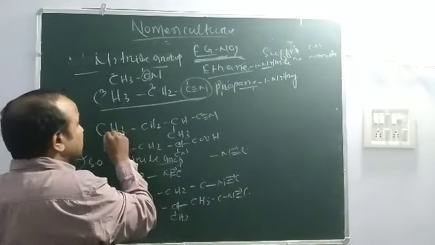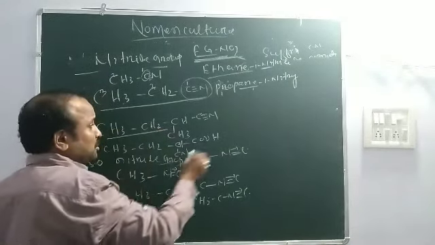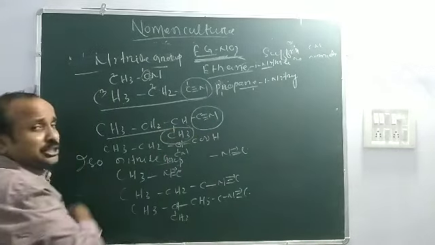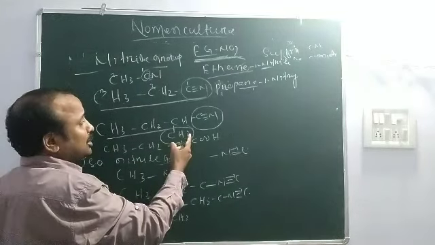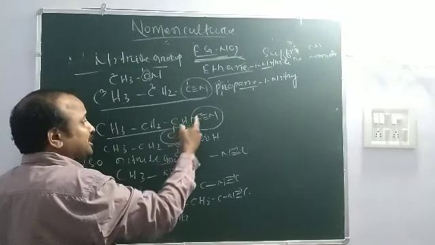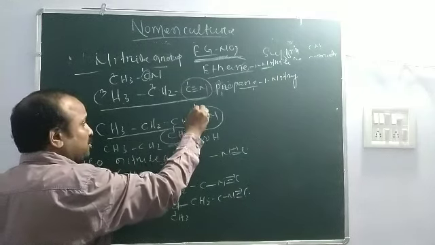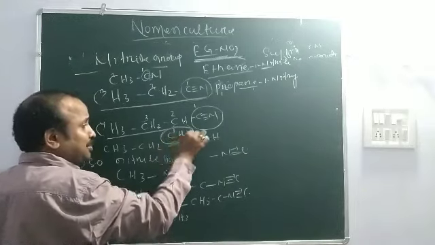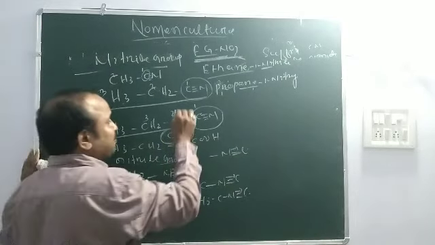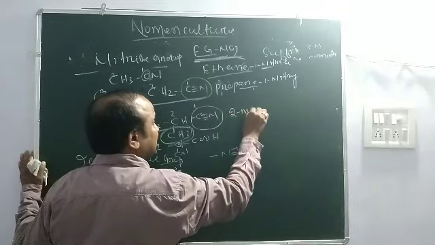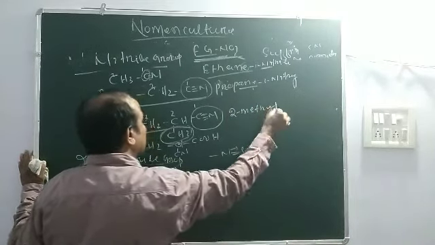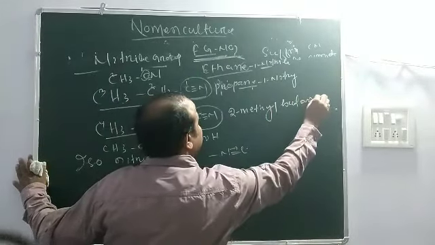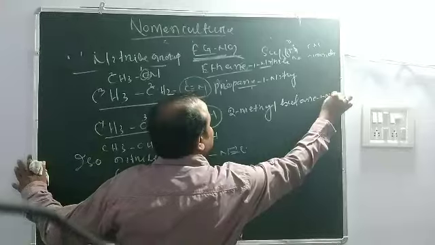Then you see in this organic compound, this is the functional group, nitrile, and this is a substituent group, methyl. CN has the higher priority, so you count from this side, 1, 2, 3, 4. The substituent is used as a prefix, so you start from the prefix: 2 methyl, but, ane, 1 nitrile.